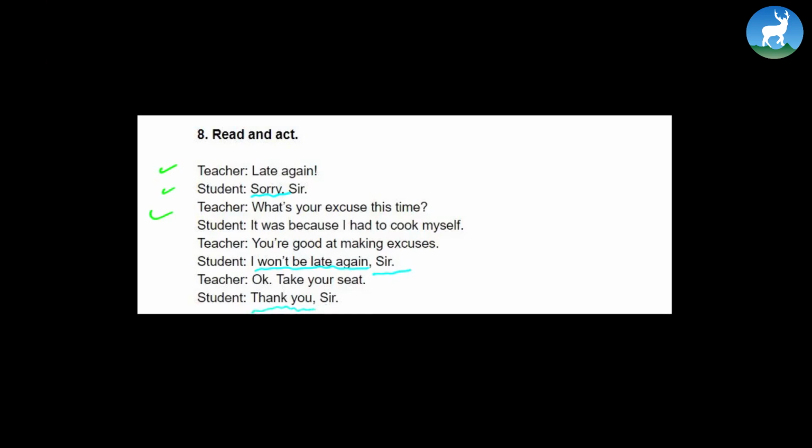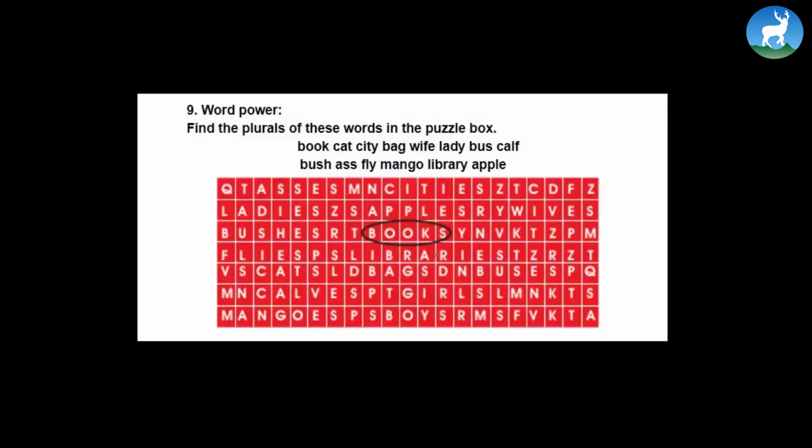Now, I'm sure many of you here do crossword puzzles, don't you? So bearing that in mind, here we have one of the exercises, see? Now, find the plurals of these words in the puzzle box. So which words are these? We have to find the plurals of book, cat, city, bag, wife, lady, boss, calf, bus, ass, fly, mango, library, and apple. First one is done for you: book, books.